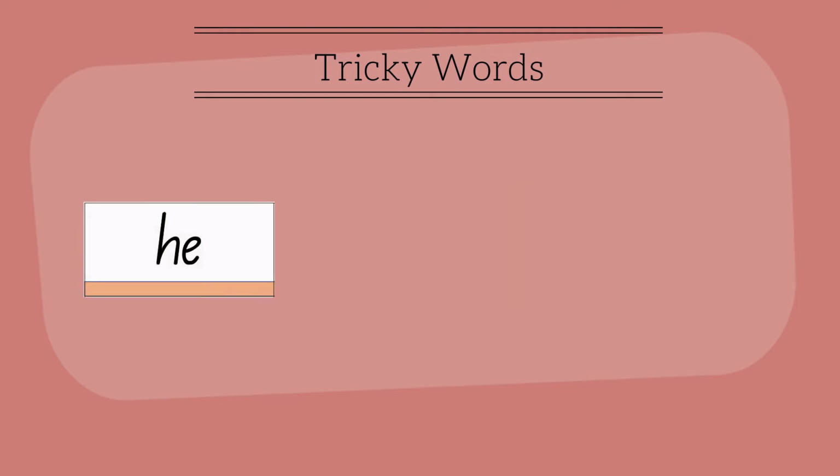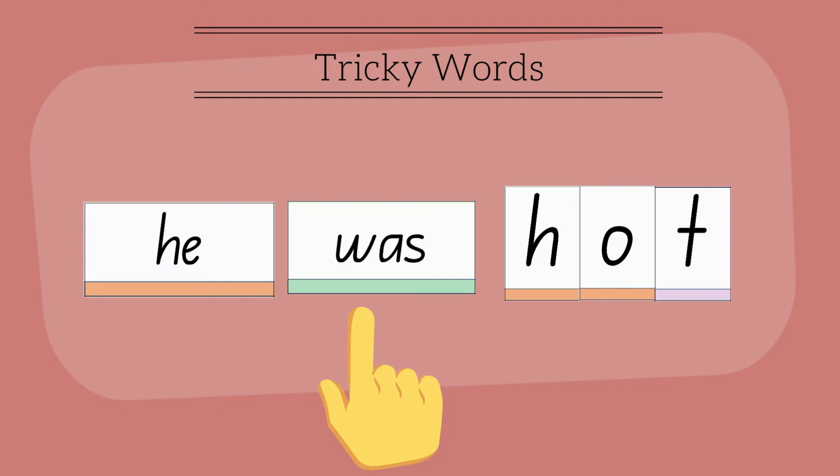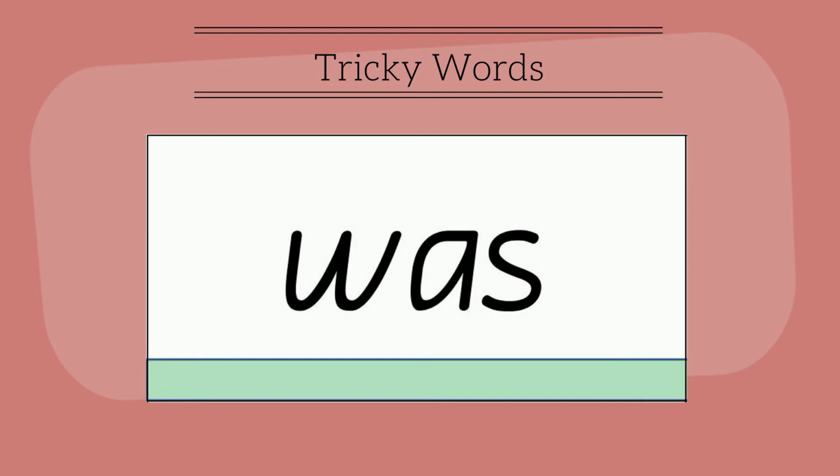Listen to how the sentence changes if I swap was with the word is. He is hot. This sentence means that he is feeling hot right now. But if he was hot before in the past, we would use the word was. He was hot. I have added was to our tricky words.